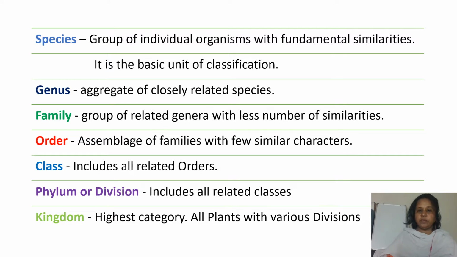Species is a group of individual organisms with fundamental similarities. It is the basic unit of classification. Genus is an aggregate of closely related species. Family is a group of related genera with fewer similarities. Order is an assemblage of families with a few similar characters. A class includes all related orders, and phylum or division includes all related classes. And kingdom is the highest category, including all plants with various divisions.